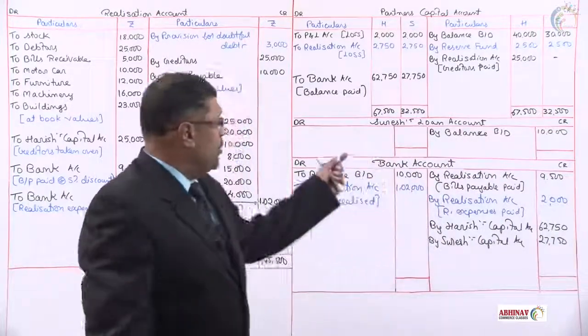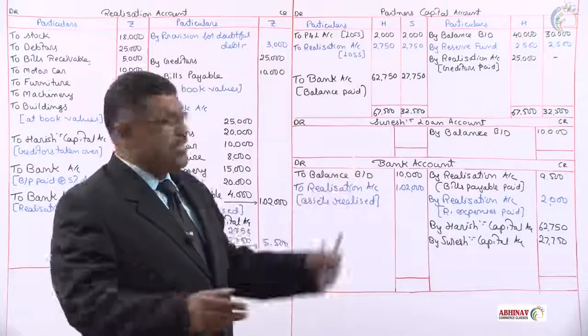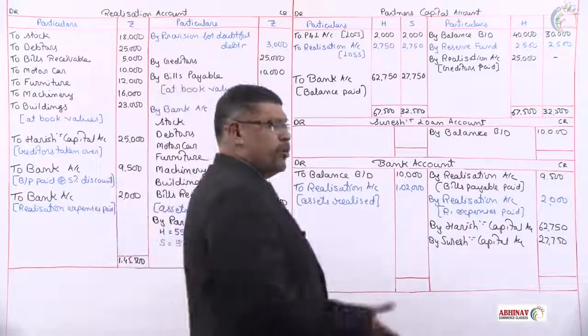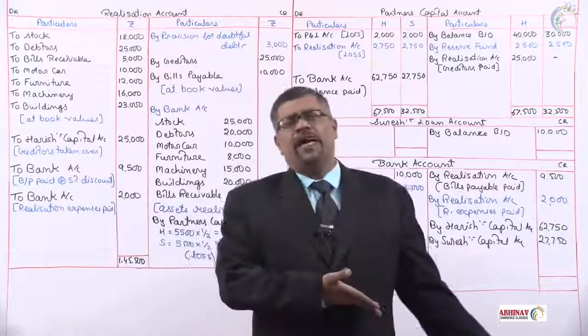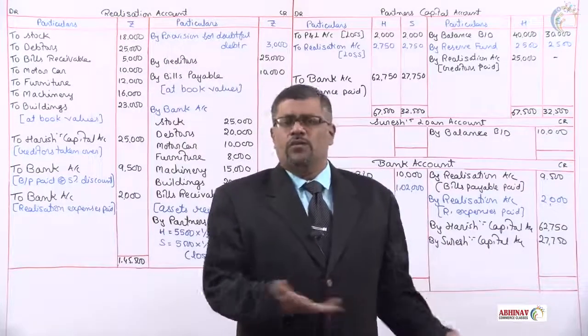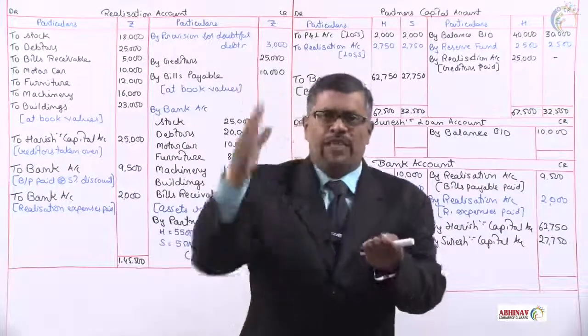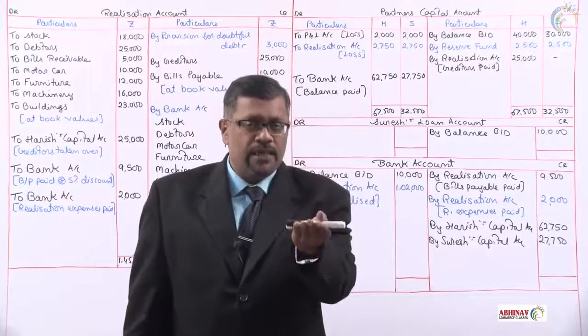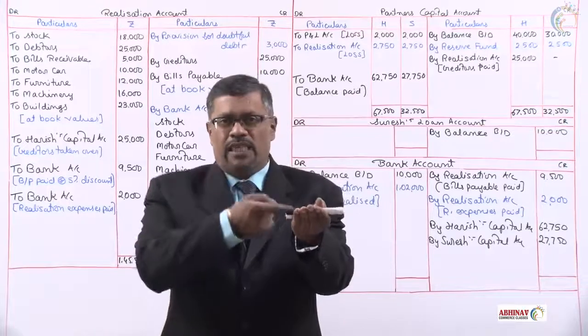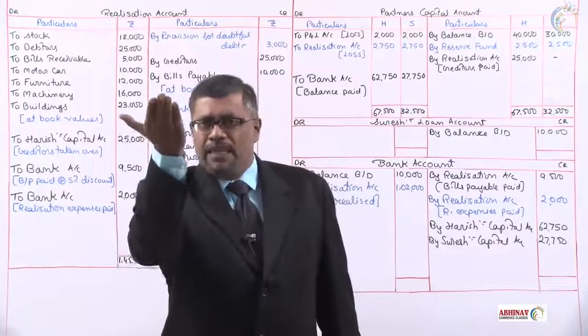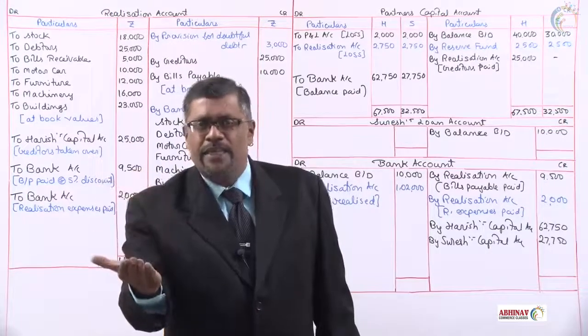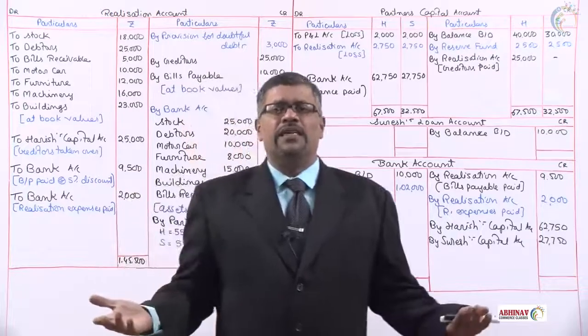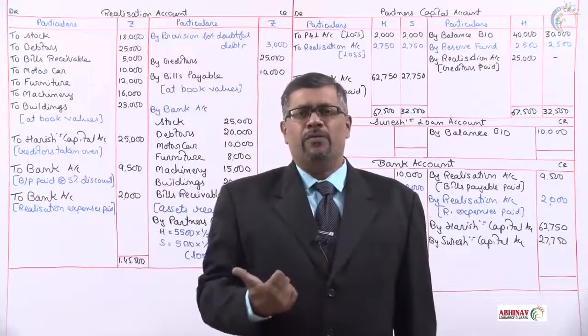Now, after capital is Suresh loan. We have to balance Suresh loan, but before balancing, we know that it's a liability, we have to pay cash to Suresh loan. What is the entry? Cash paid to Suresh loan. When you pay the cash to the loan, loan will decrease. Decrease in loan is decrease in liability, we debit. At the same time, your bank balance also will decrease. Decrease in bank balance, we credit. Loan account debit to bank.